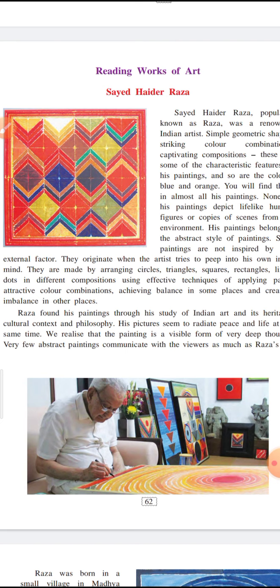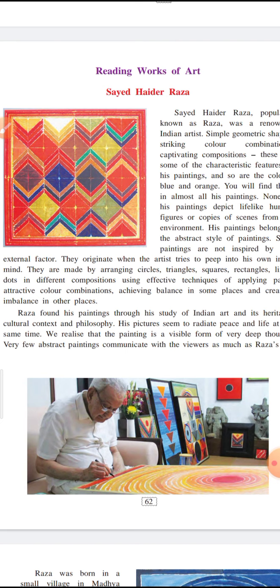They are made by arranging circles, triangles, squares, rectangles, lines, dots in different composition using effective techniques of applying paint, attractive color combination, achieving balance in some places and creating imbalance in other places. So in this type of painting, the abstract style, mostly the geometrical shapes like circles, triangles, squares, rectangles, lines, dots are used.